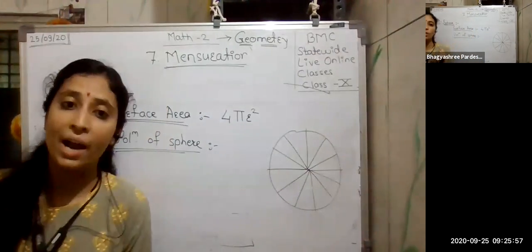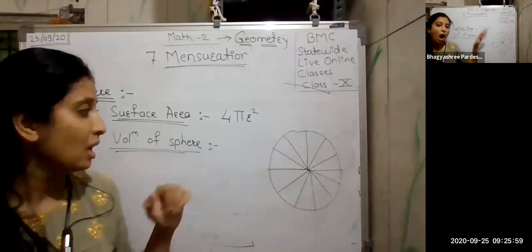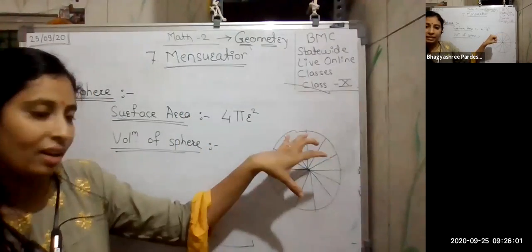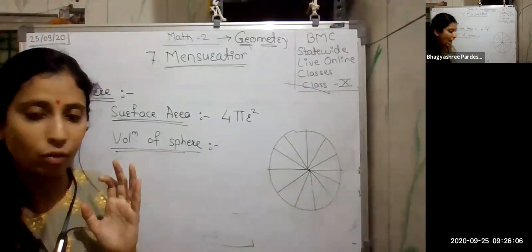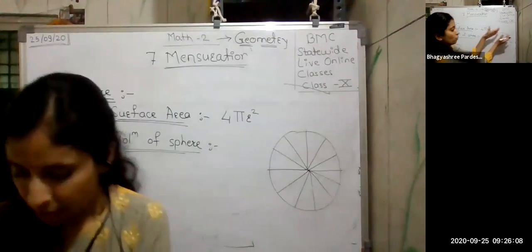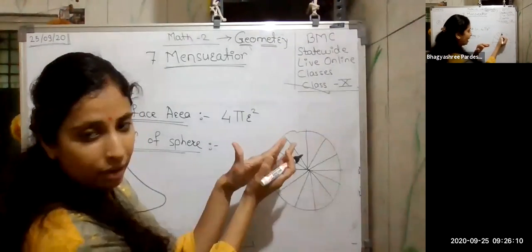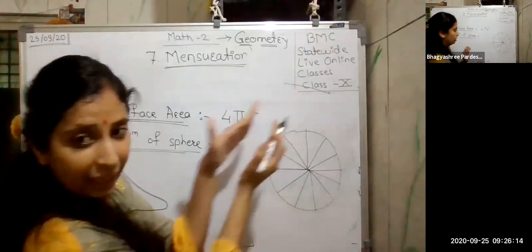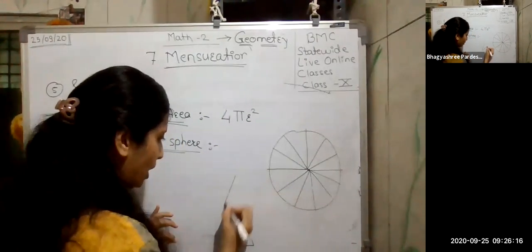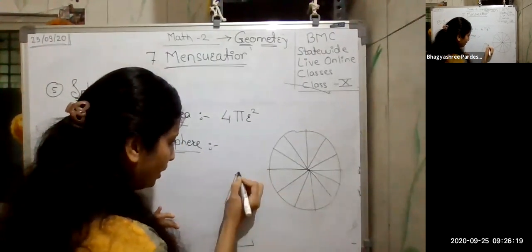Now, when I have to find the volume, meaning how things are occupied inside this, that is the volume. So to find the volume, I am considering this one part. Since it is 3-dimensional, when I take one of the pieces outside, it will be something like this.